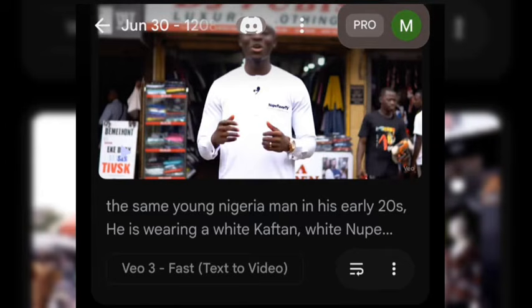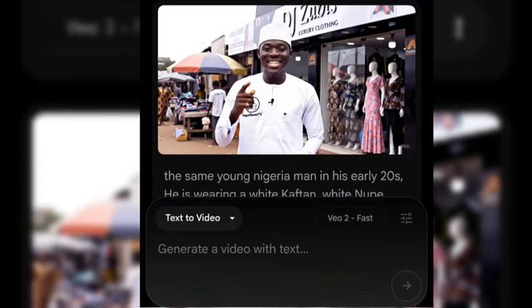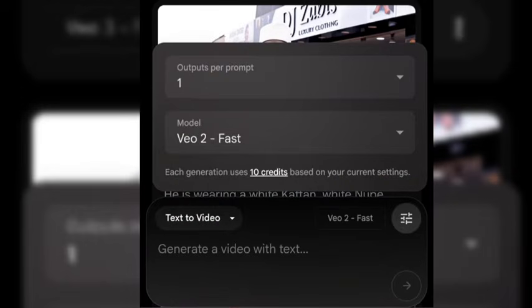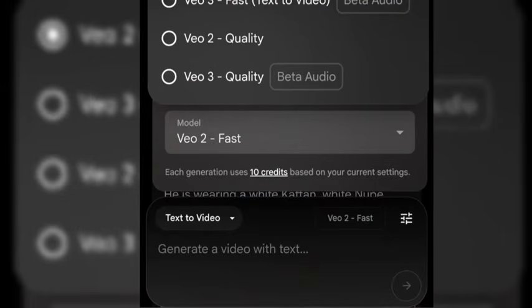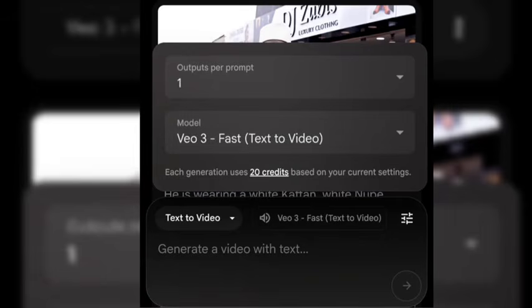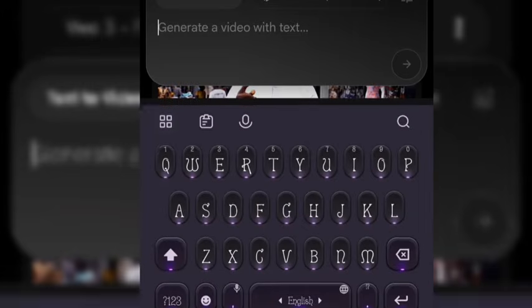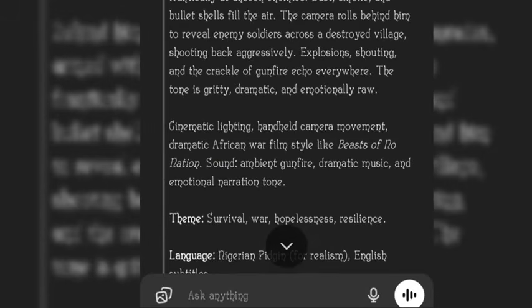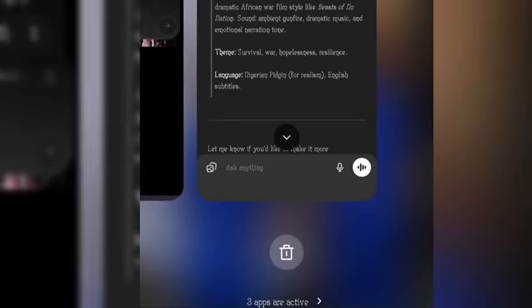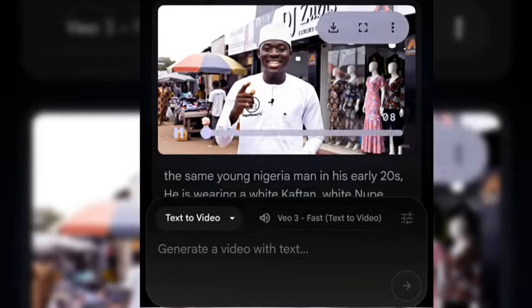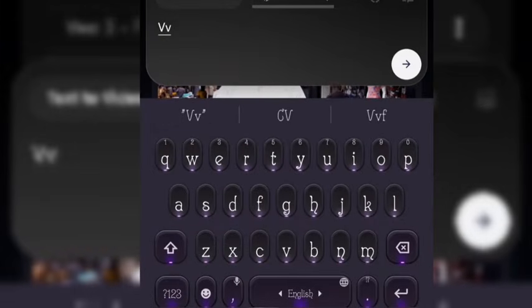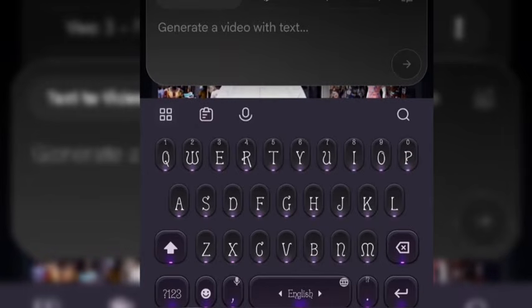So the next thing, all you have to do is come to this place and change this to text to video, and you also click here and change this to this model. You change it to VO3. As you can see, you put it on VO3. Then after you put it on VO3, you paste your prompt, the prompt you just made from ChatGPT. You copy everything here, and you paste it here. Immediately you paste your prompt, you are going to see this mark here. You click on it, and immediately you click the mark, it is going to start generating your videos for you.